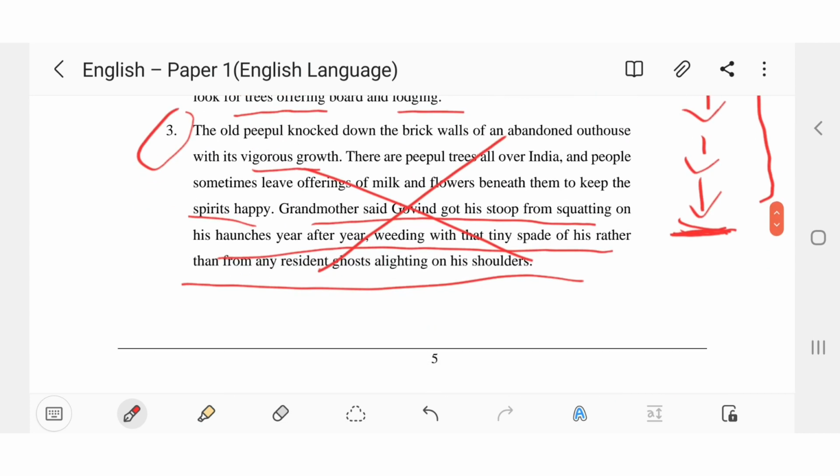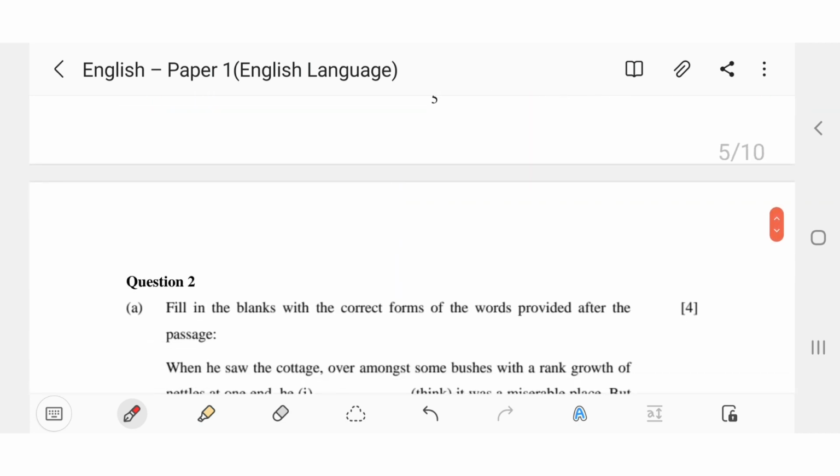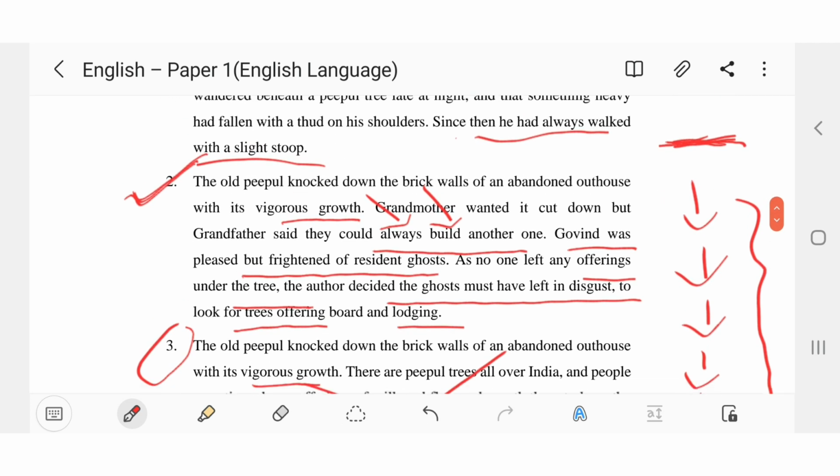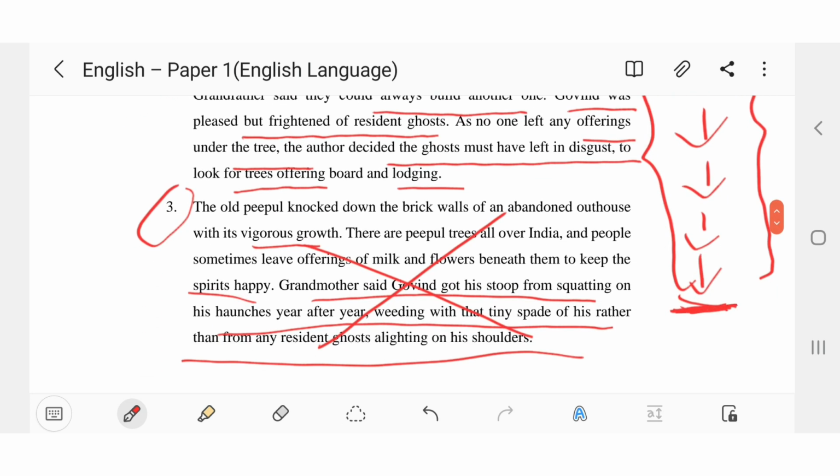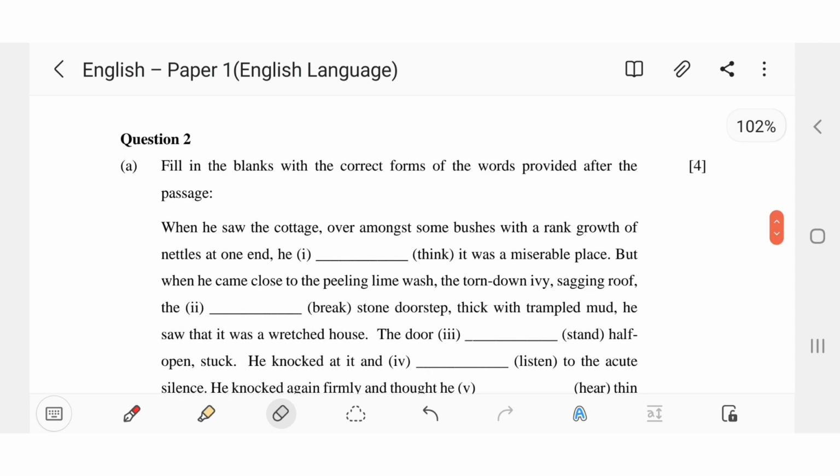And here you go, you get your 5 marks when you choose the correct option. You have to see whether all the things are in sequence, and then there has to be a proper conclusion to that. Marks. Passage is finished.